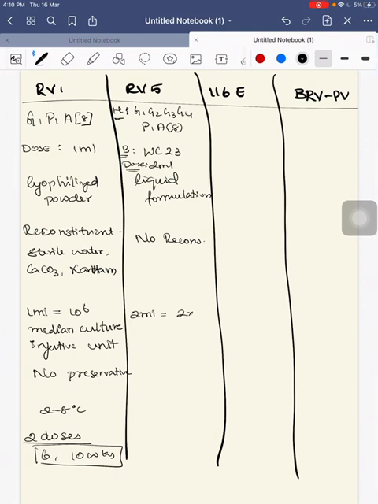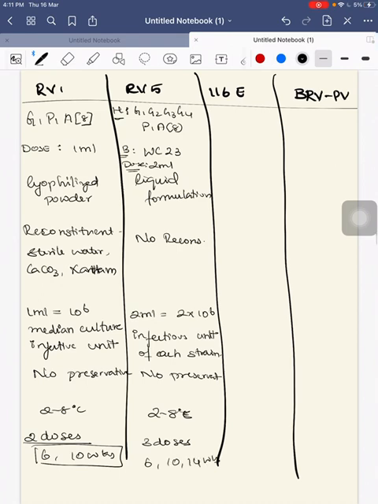Each 2 ml consists of 2 into 10 to the power of 6 infectious units of each strain. Here also there is no preservative. This can be stored at 2 to 8 degrees Celsius. There are 3 doses, that is at 6, 10 and 14 weeks. This is about RV5.